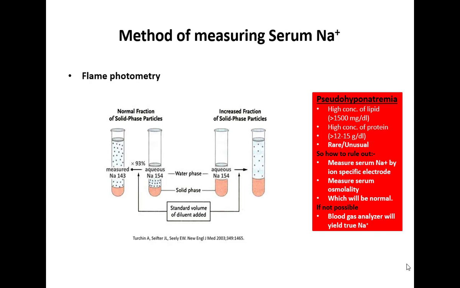If the patient has pseudohyponatremia, to rule it out we have to measure the serum sodium by the ion-specific electrode, but in that condition there is also a chance of pseudohyponatremia, because if you are using the ion-specific electrode, a diluent is also used. So it is better to measure the serum osmolality, which will be normal, and if that is not possible, then use the blood gas analyzer, which uses direct potentiometry, with no use of diluent.